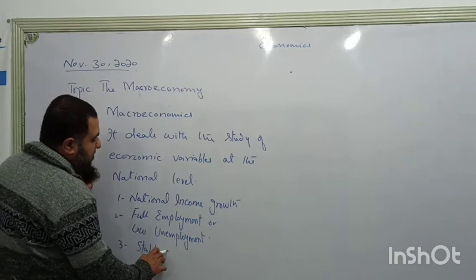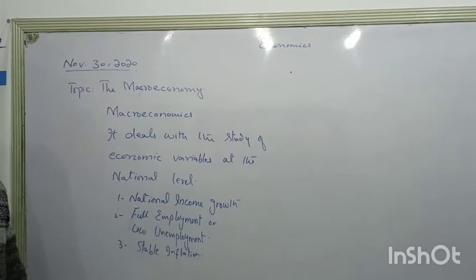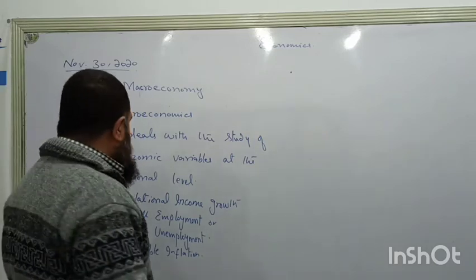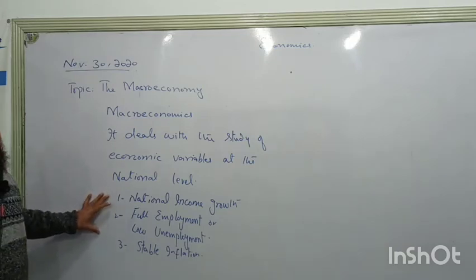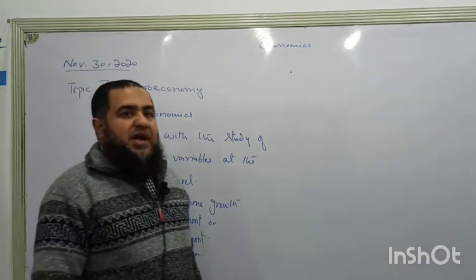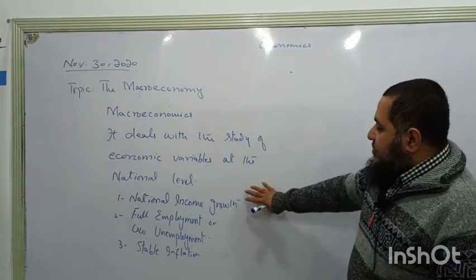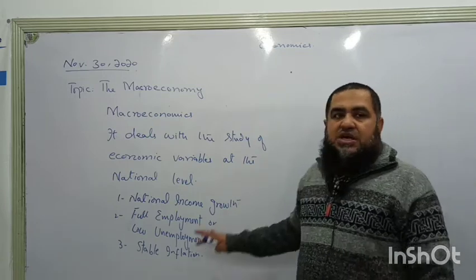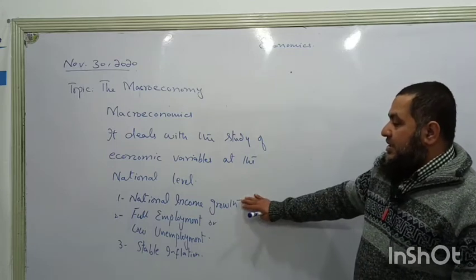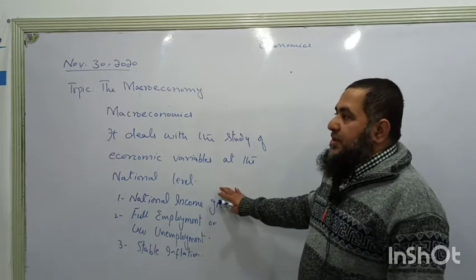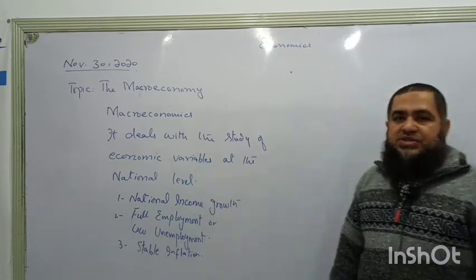If prices are growing by a stable rate, there is no harm that prices are growing by 1 or 2%. They are helpful for the economic growth of the country. So these three economic variables are called the domestic economic variables of an economy. If they are performing well, we can say the domestic performance of the country is going good. National income growth tells us how many goods and services are produced in a given year, and they can be increased due to increase in aggregate demand in the country. When aggregate demand is growing, during the short run we can say there is going to be actual economic growth which is taking place.